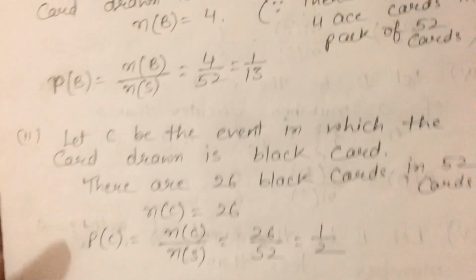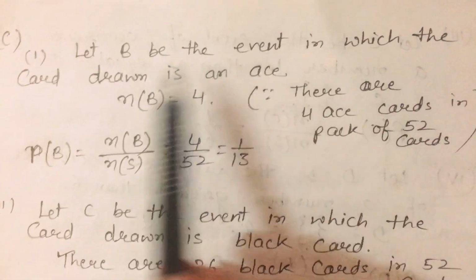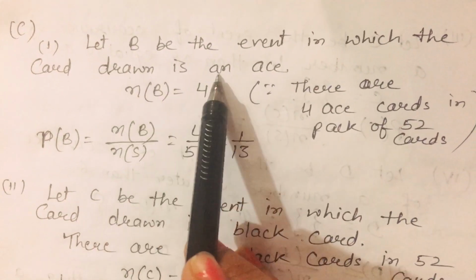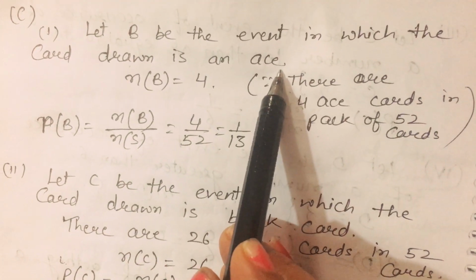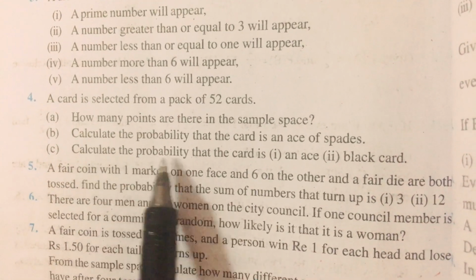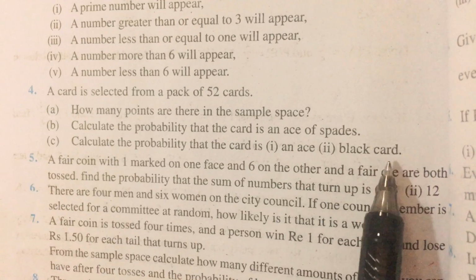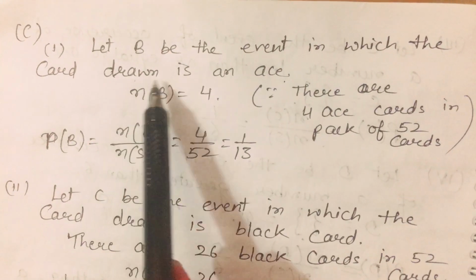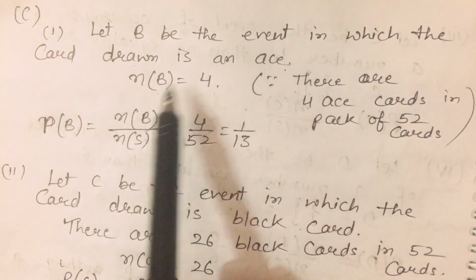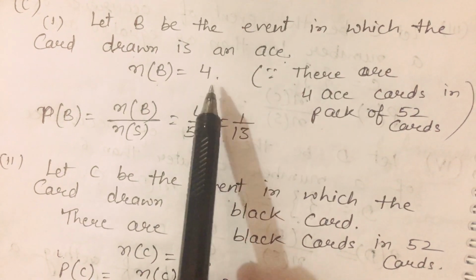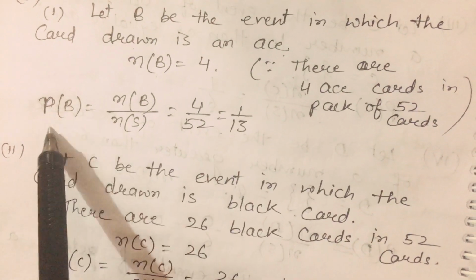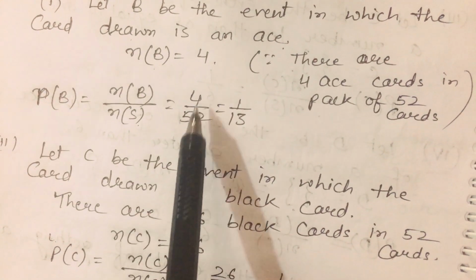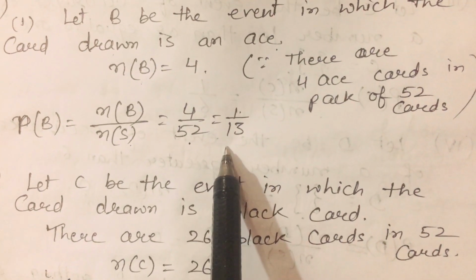Now come to the next. Let B be the event. In the third part, calculate the probability that the card is an ace or a black card. So firstly we will find the first part, the ace card. We know that there are 4 ace cards. So B is the event in which the card drawn is an ace. So the number of elements in B is 4, meaning 4 ace cards, and total are 52. Then what is the probability of B? N(B) upon N(S). N(B) is 4 and N(S) is 52. The probability is 1 upon 13.